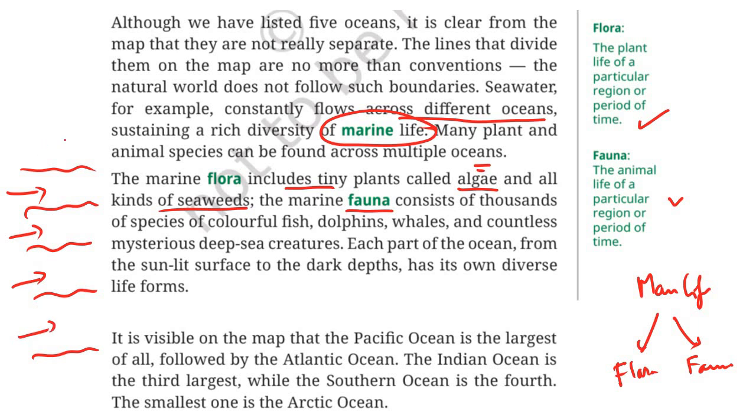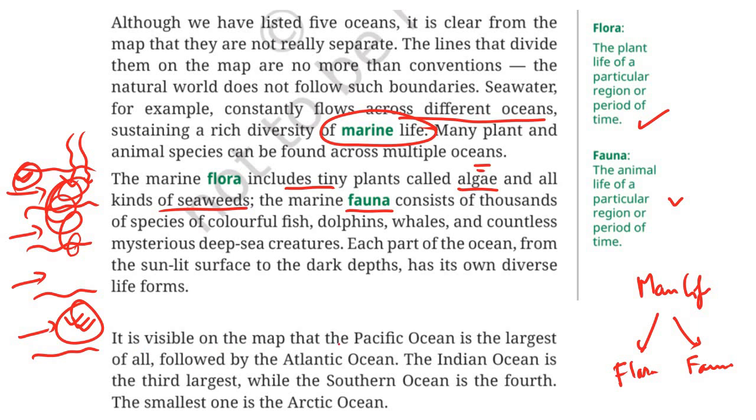Because you see, around the surface, they get the sunlight. But as you go inside, there is darkness. No sun is there. You won't get the sunlight because sunlight is absorbed in the upper layers. So here, the type of creatures, both flora and fauna, that you will find in the very much deeper area will be different than those of the surface area. Okay, so this is what is meant.